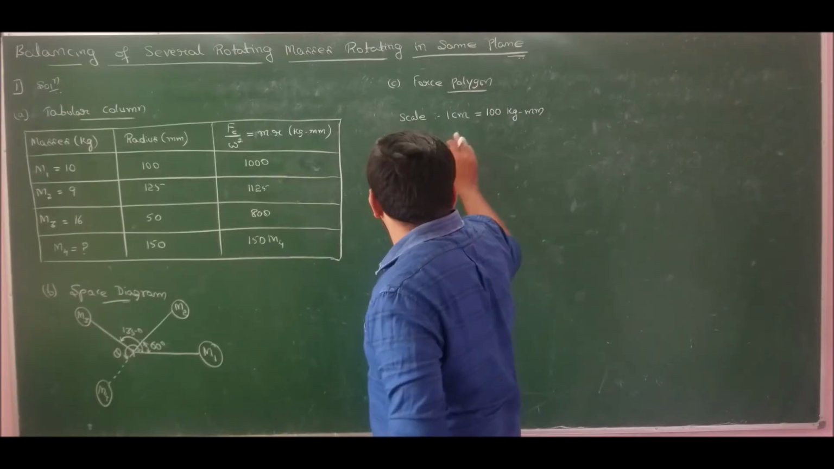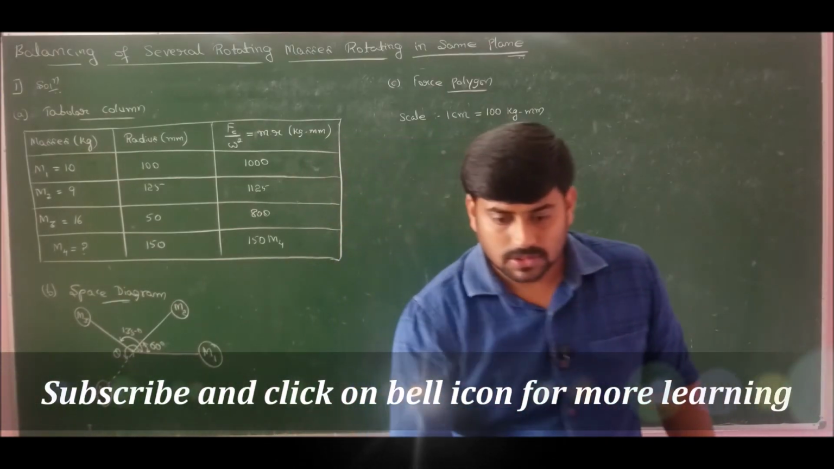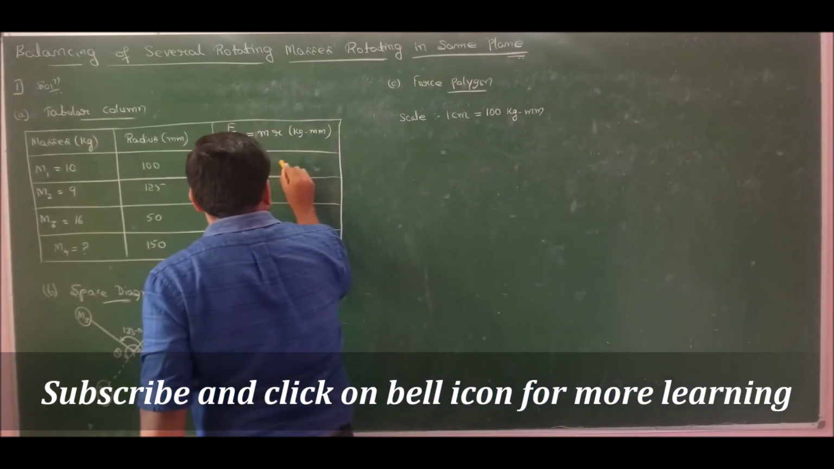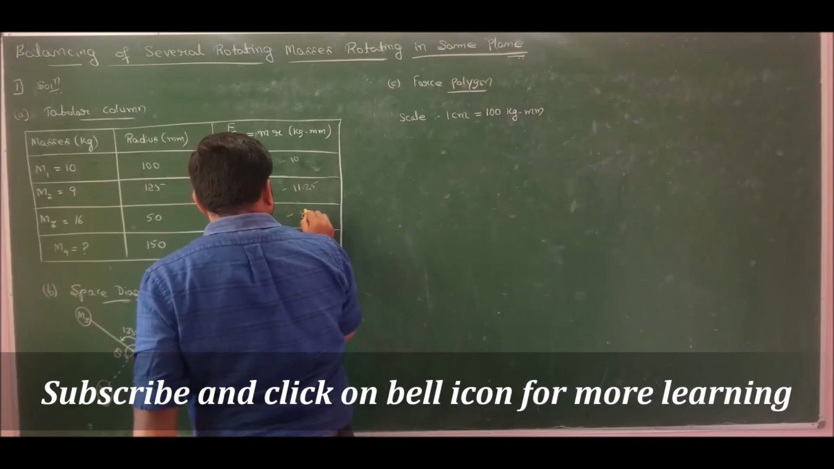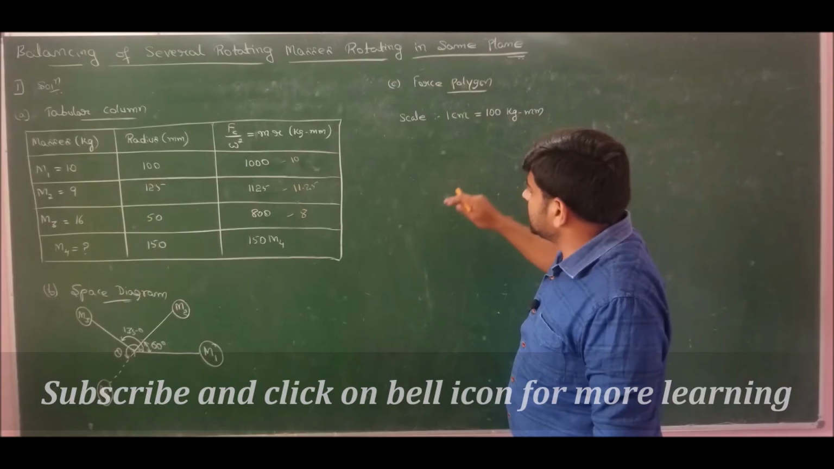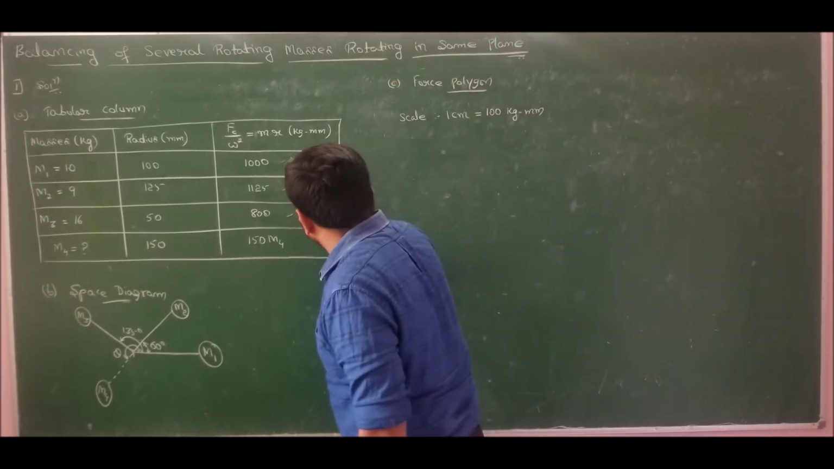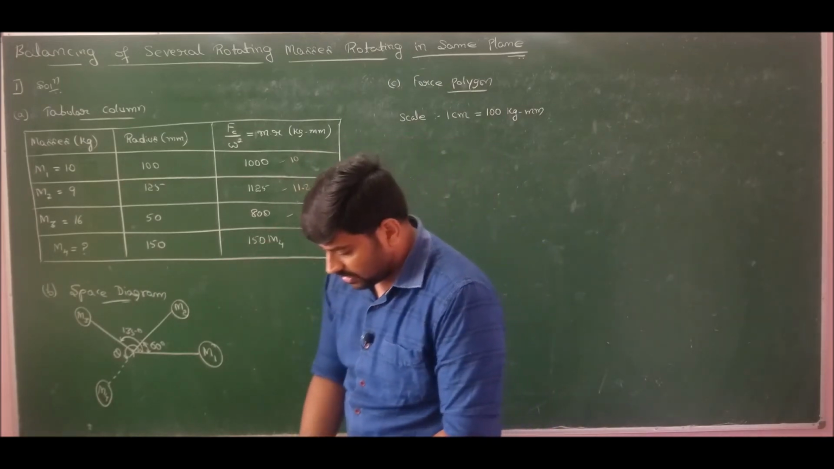Now for this scale, the dimensions in terms of centimeters will be: this will be 1000 by 100 is 10, this is 11.25 and this is 8. So divide everything by scale. 1000 by 100 is 10, 1125 by 100 is 11.25, 800 by 100 is 8. Now we know angles. Let us solve this problem.